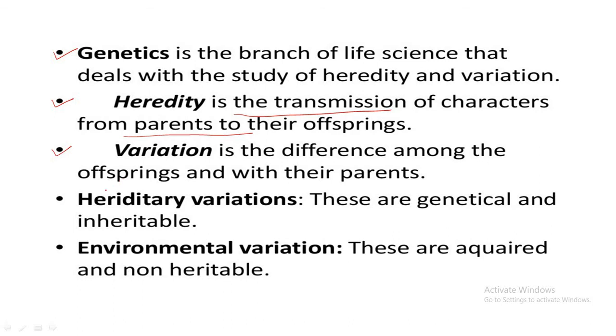And there are two types of variations. The first one is hereditary variation and the second one is environmental variation. Now, hereditary variations are genetical and inheritable. It means the variation occurs in the genes, and as the changes take place in the genes, they are transmitted from parents to their offspring. The second type is the environmental variation. These are acquired and non-heritable.